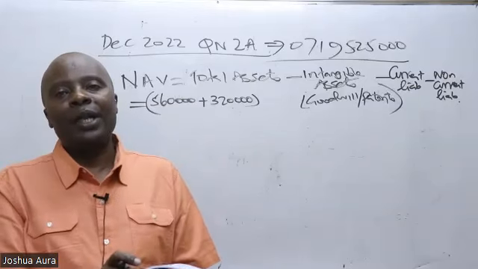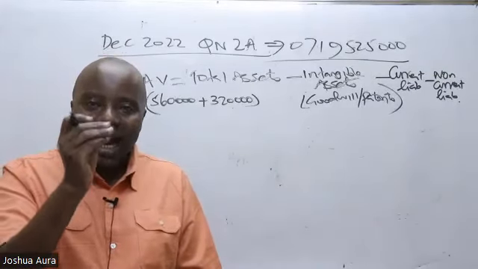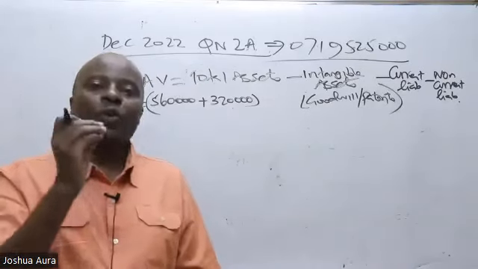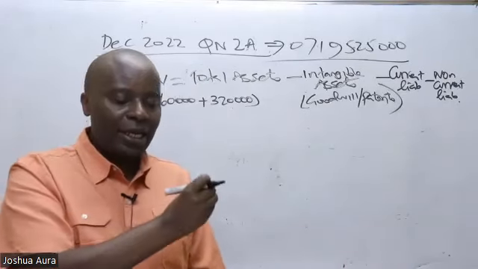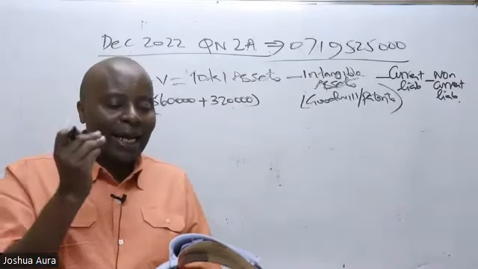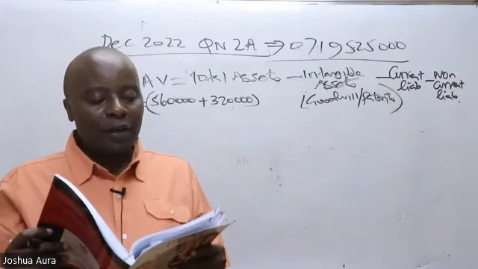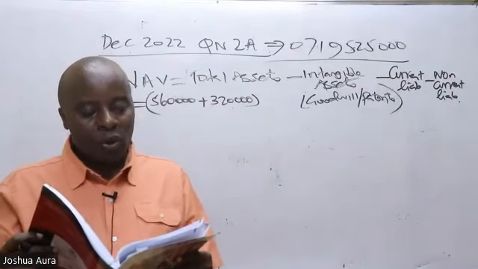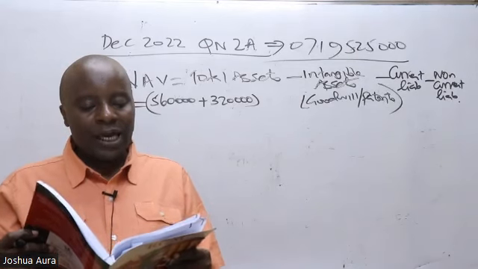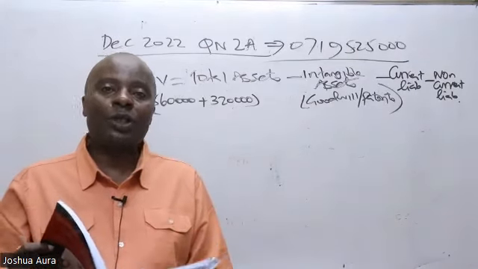It doesn't stop there. I want the total assets, both current and non-current. Non-current is what I've been able to get as 560,000, plus the current assets that I'm able to see boldly written there, where we have inventory, trade receivables, short-term investments, and cash. If you add that, you'll see it coming to 320,000.